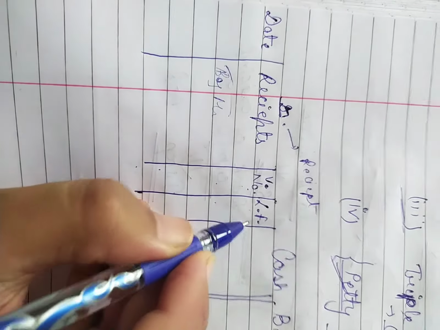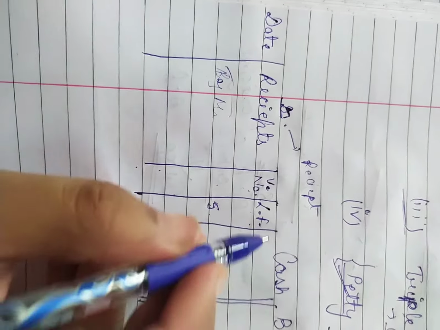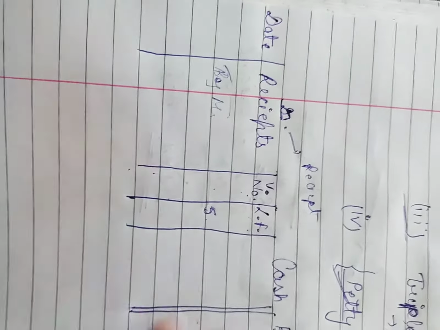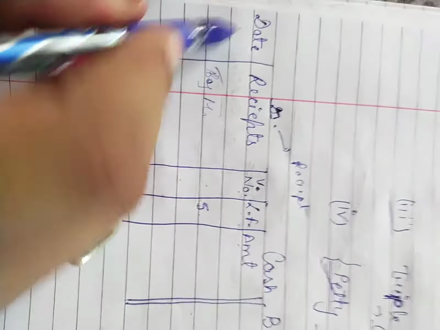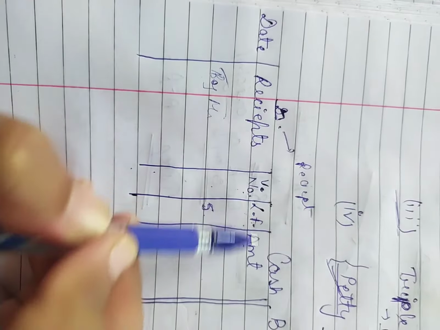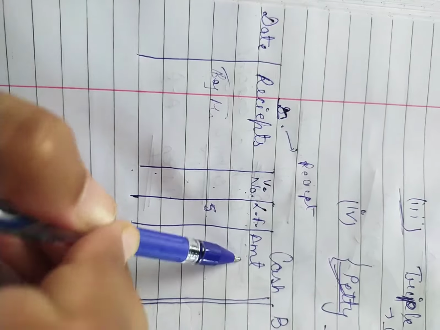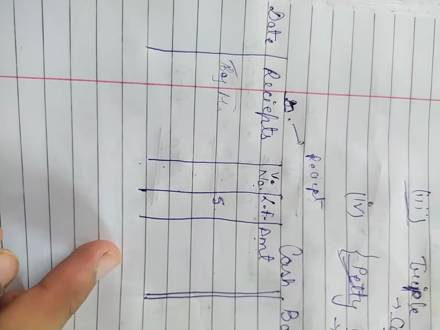I am writing the ledger folio here as 5. It means we can find it on the 5th page of our ledger. And the next column is for amount. So on the debit side we have 5 columns, and on the credit side the same columns will be made again.